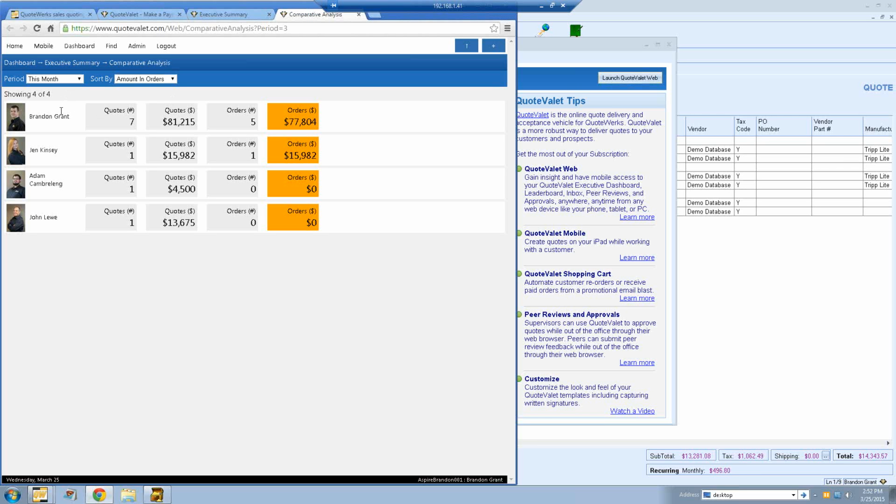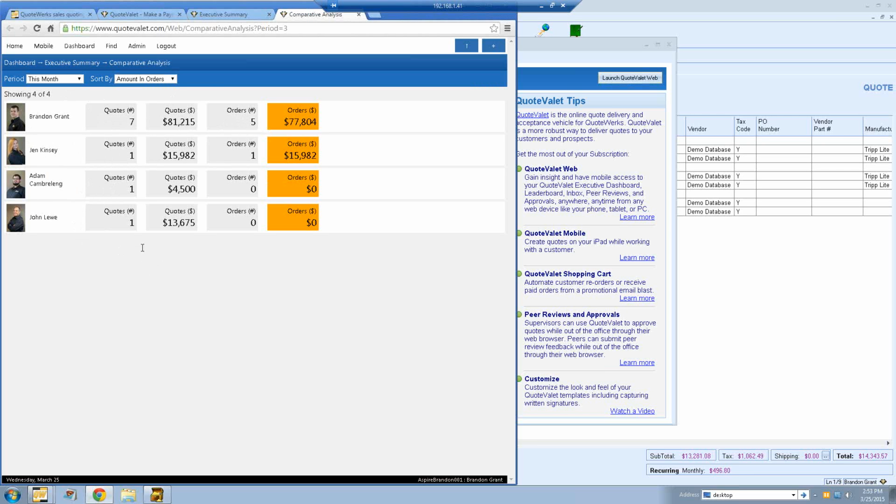So in this case, I'm showing by month, so I can actually see that Brandon, Jen, Adam, and John have sent out this many quotes total. Brandon sent out the most. He has the most dollar amount. He has the most converted to orders. Jen would be next, and then Adam and John's quotes haven't been accepted yet.